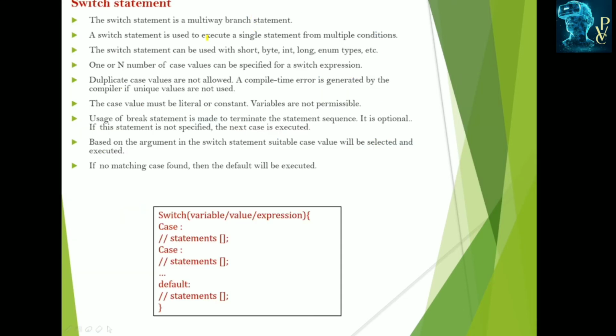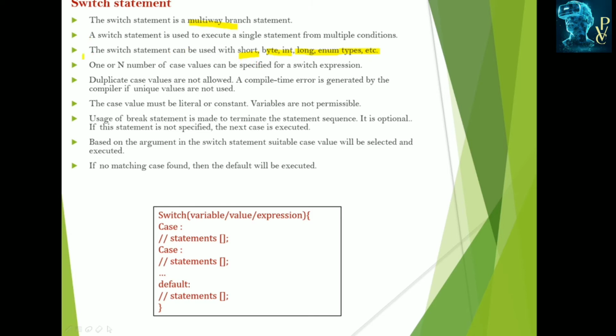And next is the switch statement. This is also known as the multi-way branch statement or multi-way conditional statement. When we have to check multiple conditions for a single expression, in those situations we can use the switch statement. It can be used with integer type data types only, that is short, byte, int, and enum.